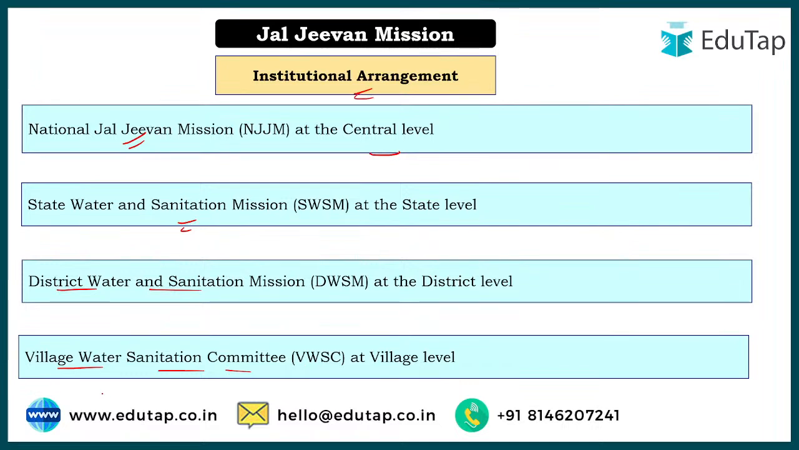And at the village level, I've already explained that the ASHA workers, SHGs and others, where minimum 50% should be women, will be included. They will take care if the quality of the water is being compromised or not, and it should not be compromised basically. Okay, so this is the institutional arrangement we have seen.